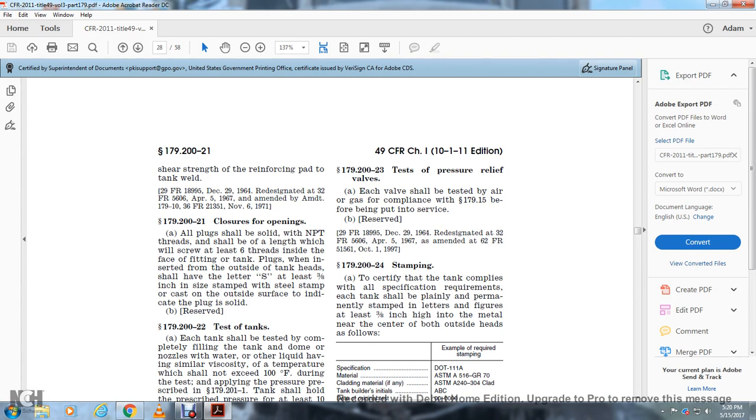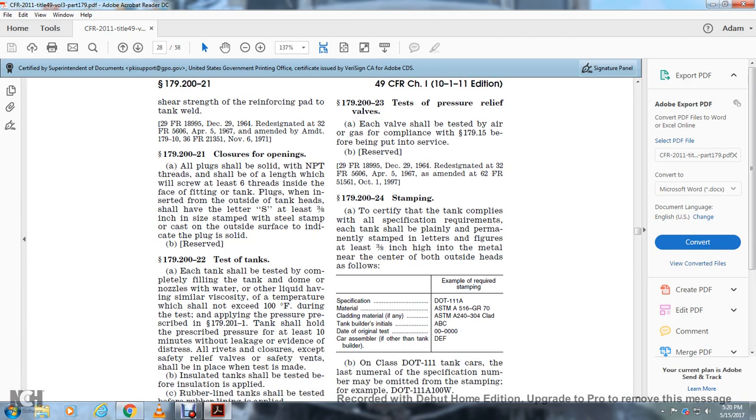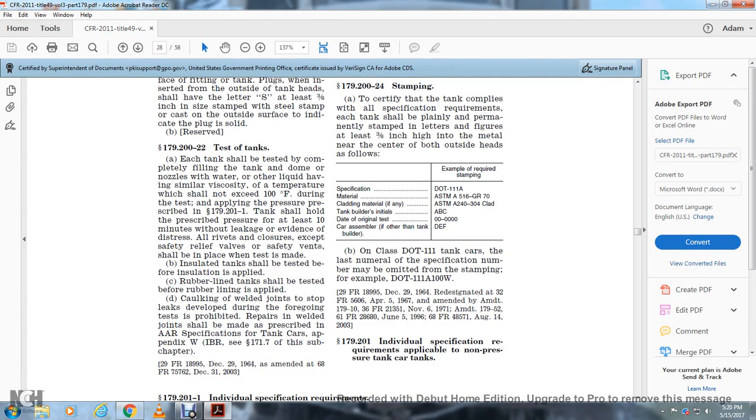179.224 Stamping. To certify that the tank complies with all the specification requirements, each tank shall be plainly and permanently stamped in letters and figures at least 3/8 inch high on the metal of the outside head or near the center bolster. Specification, material, cladding material, tank builder and initials, date of original test, car assembler if other than tank builder. On Class 111 tank cars, the last numeral of the specification number may be omitted from the stamping, for example, 111A100W.